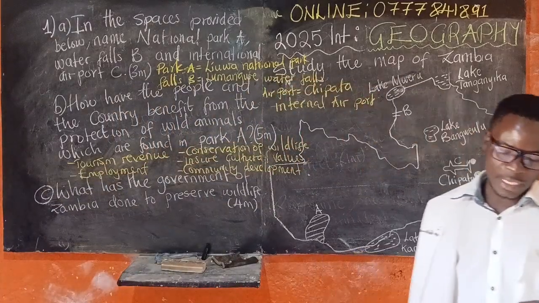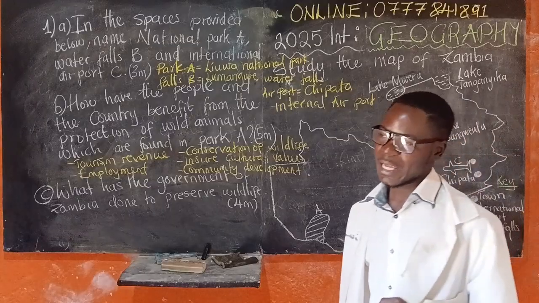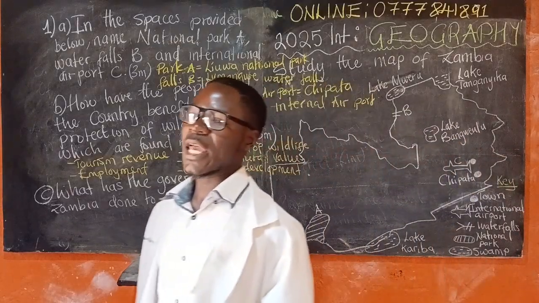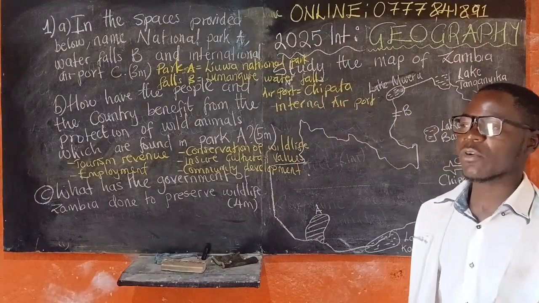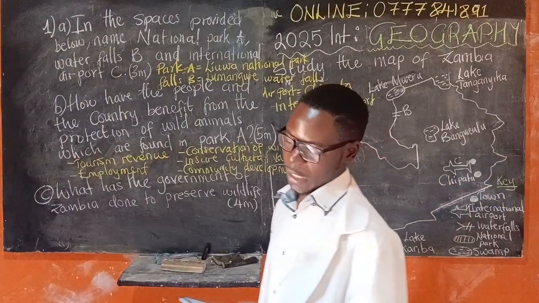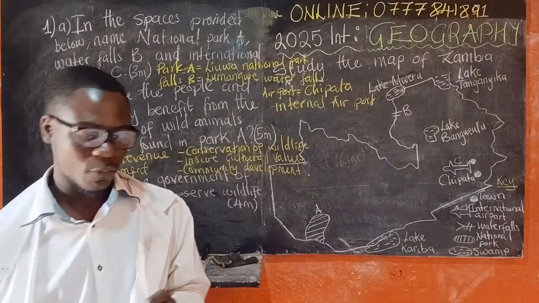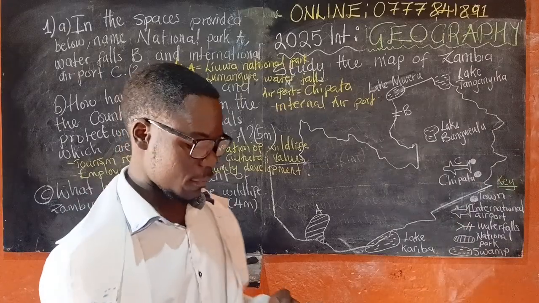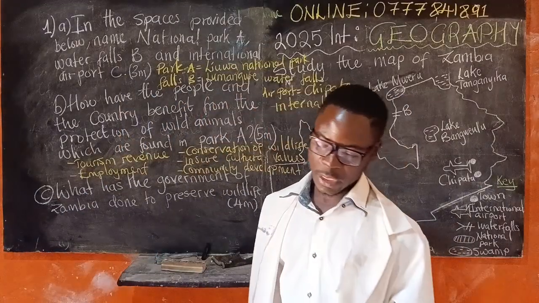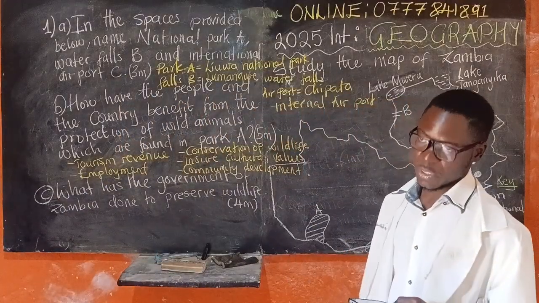Number one, establishment of protected areas. So they send the wildlife to protected areas where they can live far from people. Then again, the enforcement of laws. Like ZAWA, they enforce laws, right? And also DNPW, they enforce laws.